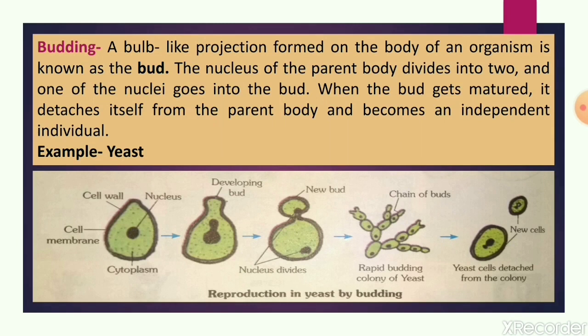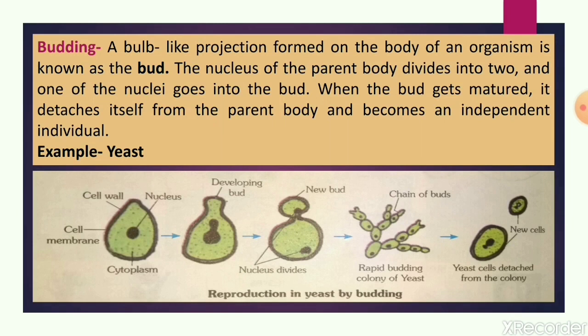One of the nuclei passes into the bud and one remains in the parent cell. Sometimes at this stage the bud separates itself from the parent cell and grows separately, but sometimes these may remain attached to the body and form a colony of cells, as you can see in the diagram.